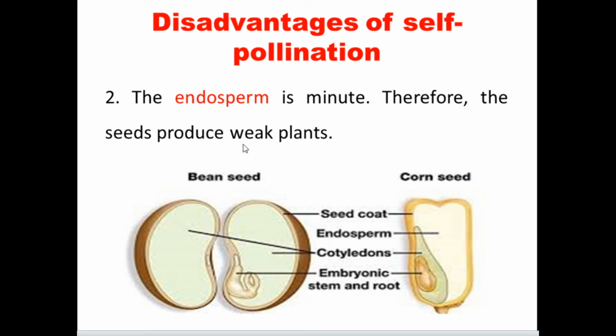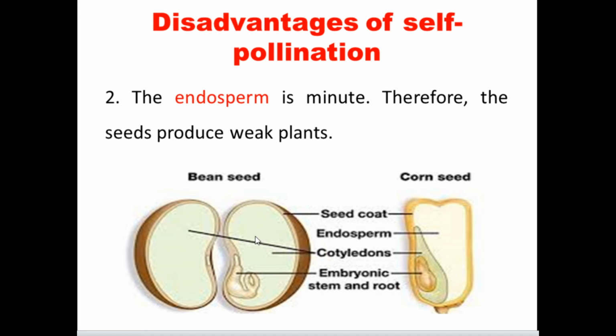The endosperm is minute. So we should know what we mean by endosperm. When you take one of the seeds, in the middle is the embryo, where the embryonic stem and root are present. It means that it grows into a new plant. Here we call this the seed coat.